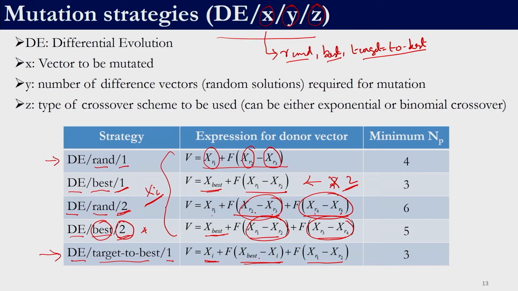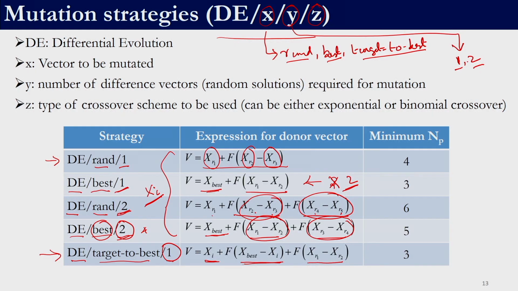So, that is what X would stand for. This Y would indicate how many differences there are. Are there one difference or two differences? When we say differences, remember it is the differences between randomly selected solutions. So, for example, in this case we have a difference between best and the target, but still we write 1 over here. There are two subtractions, agreed, but only one of these is between randomly selected solutions.